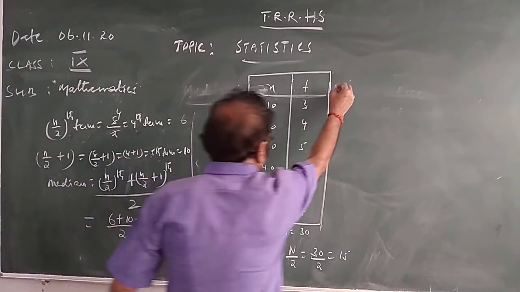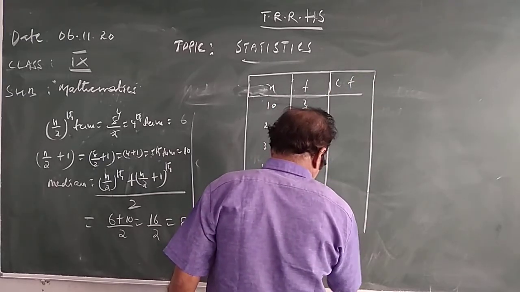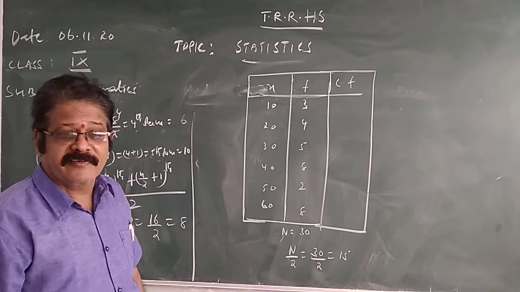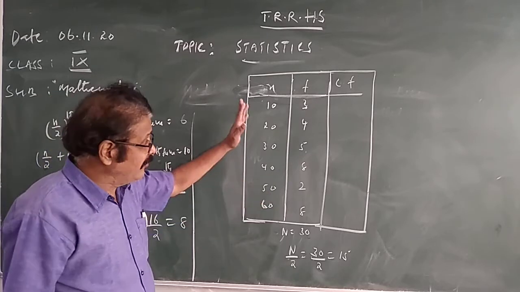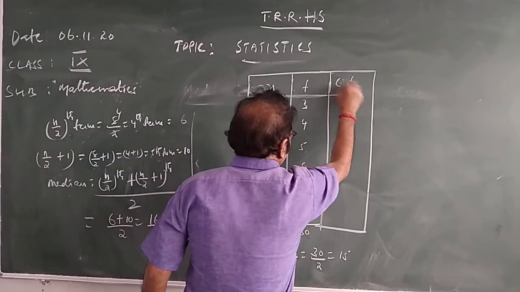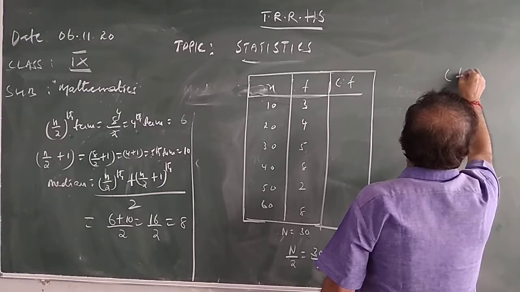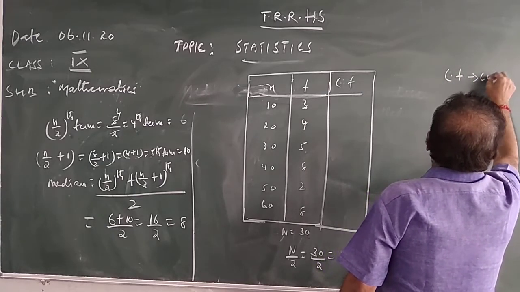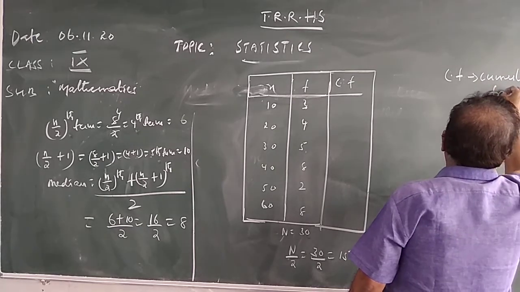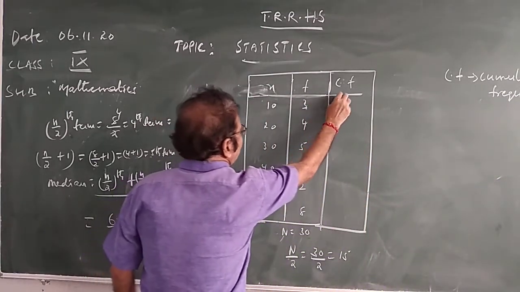For this, you need to find out CF, cumulative frequency. Cumulative frequency means sum of the frequencies. For observations with frequency, you need to find out the CF. First frequency is 3.